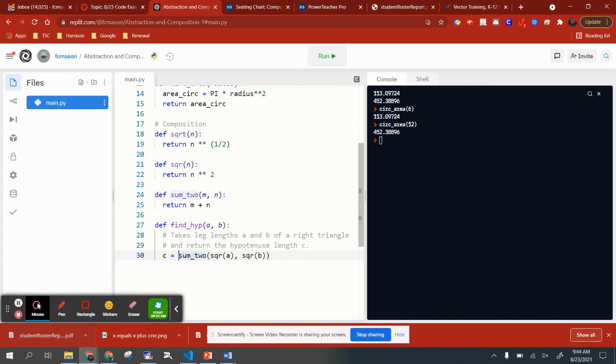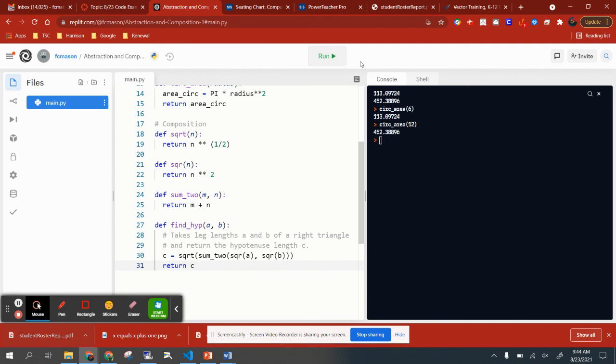And then what we have to do is take the square root of that. Well, we've got a square root function, SQRT. And then whatever that sum2 function returns, which will be the sum of the squares of A and B, will then be sent to the square root function. And then the value returned will become the value of C. That is the square root of A squared plus B squared, and then we can return the value of C. Okay, this is the kind of thing that you will do in this chapter and also in other chapters as well. You will use functions already present in the construction of new functions.